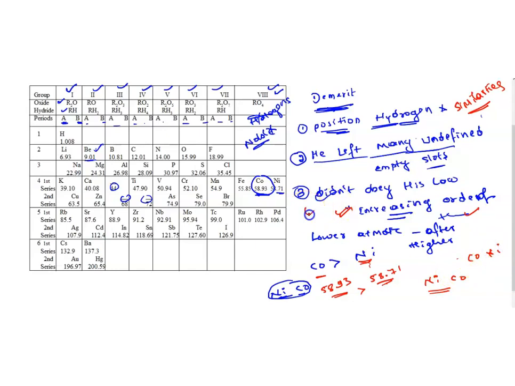That has become his one more disadvantage. Okay, one more important disadvantage of the Mendeleev periodic table is, let me remove this. I hope you guys understood.